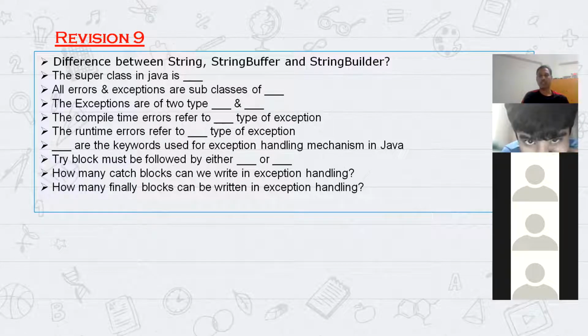StringBuffer and StringBuilder are mutable. StringBuffer is for thread safety, we can use the synchronized keyword. StringBuffer is used only when we need thread safety.